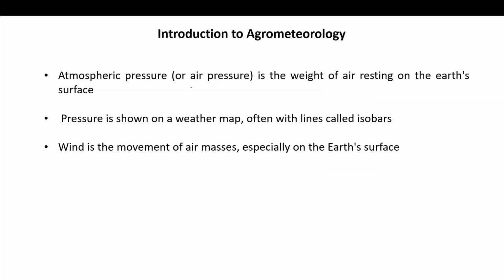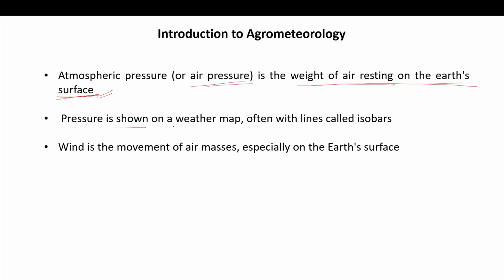Atmospheric pressure, or air pressure, is the weight of air resting on the earth's surface. When air is there on the earth's surface, it applies a pressure. And when there is less air, the pressure will be less. So atmospheric pressure is the weight of the air resting on the earth's surface.